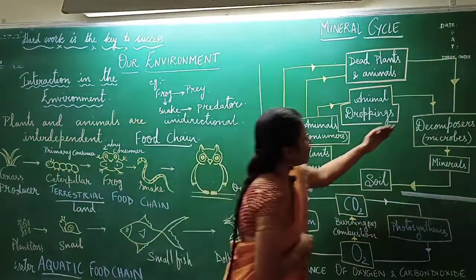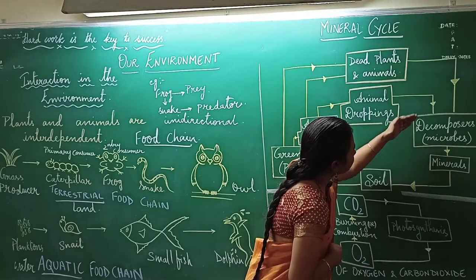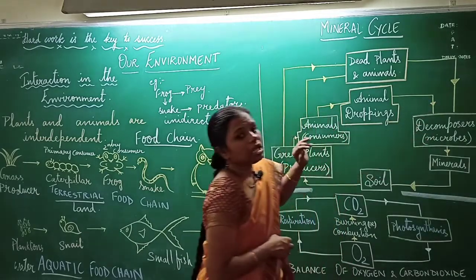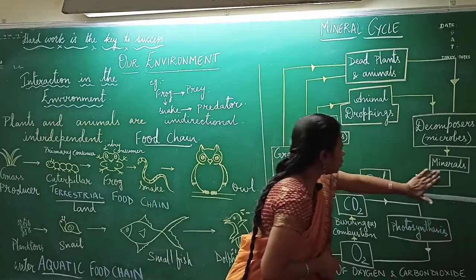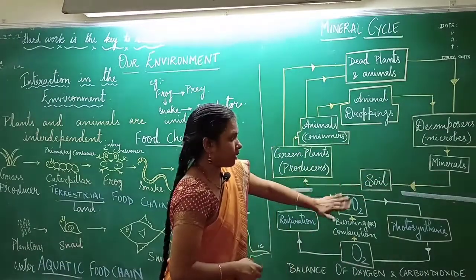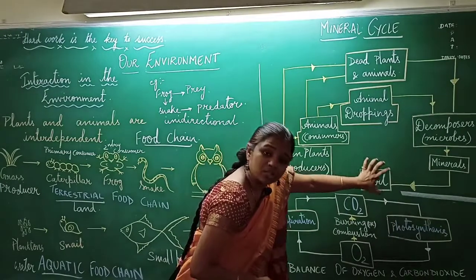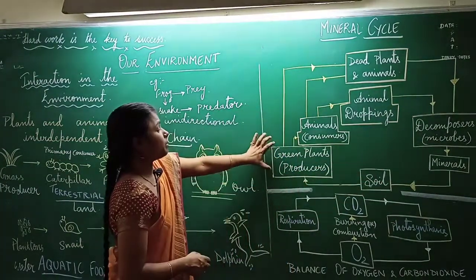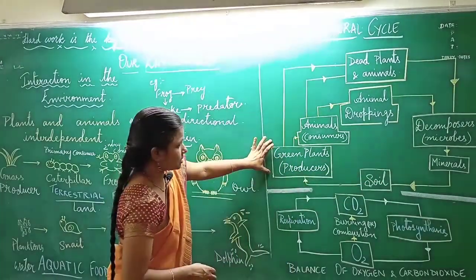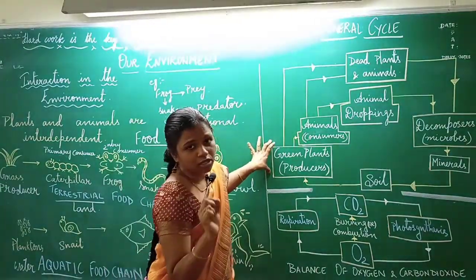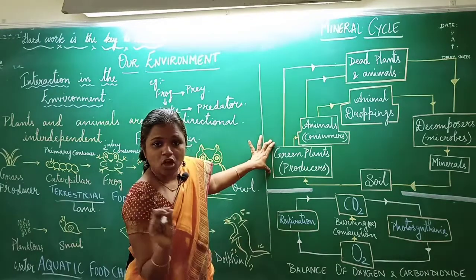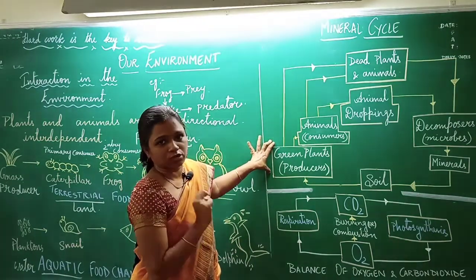In the same way, as these decomposers break down the complex organic materials into simple minerals, these minerals get mixed up with the soil, and the minerals from the soil are absorbed by the green plants. Do you remember, children, water is absorbed by the roots during photosynthesis.